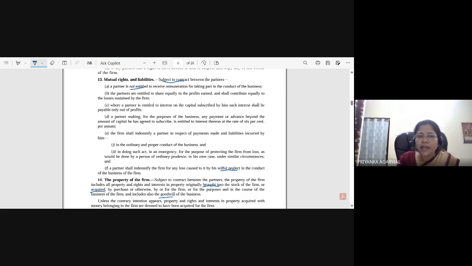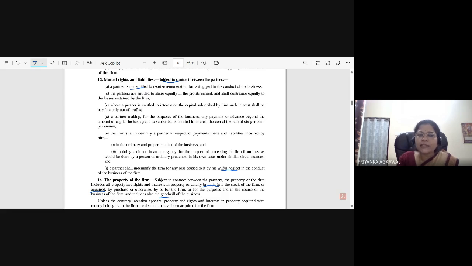The partners are entitled to share equally in the profit earned and shall contribute equally to the losses sustained by the firm. So if nothing is mentioned in the partnership agreement about how the profit will be shared between each other and how the losses will be shared, then in that case it will be shared equally. But if suppose profit sharing is mentioned but the loss sharing ratio is not mentioned, then the loss will be shared in the same proportion as the profit is shared. Okay.